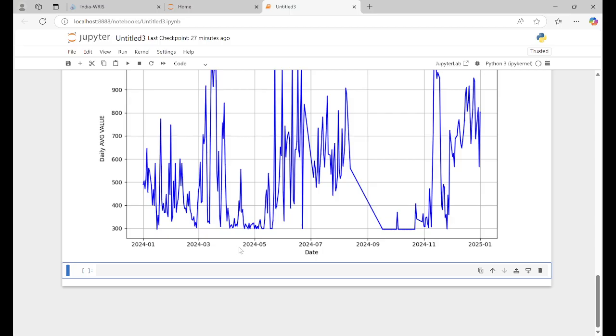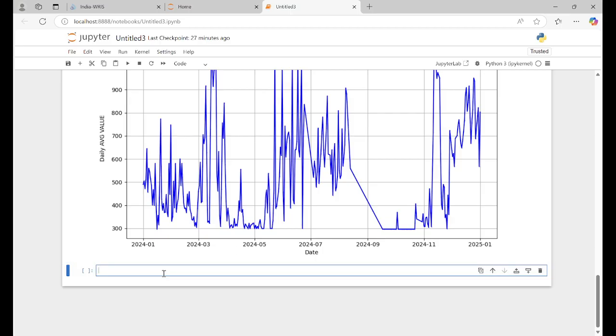So similarly, again, I'm just duplicating the thing. Make sure date is the first important thing: your date should be in the datetime format. Every time, it's a good habit. Daily average means date equal to pd.to_datetime, date time. So daily average, what is the date?